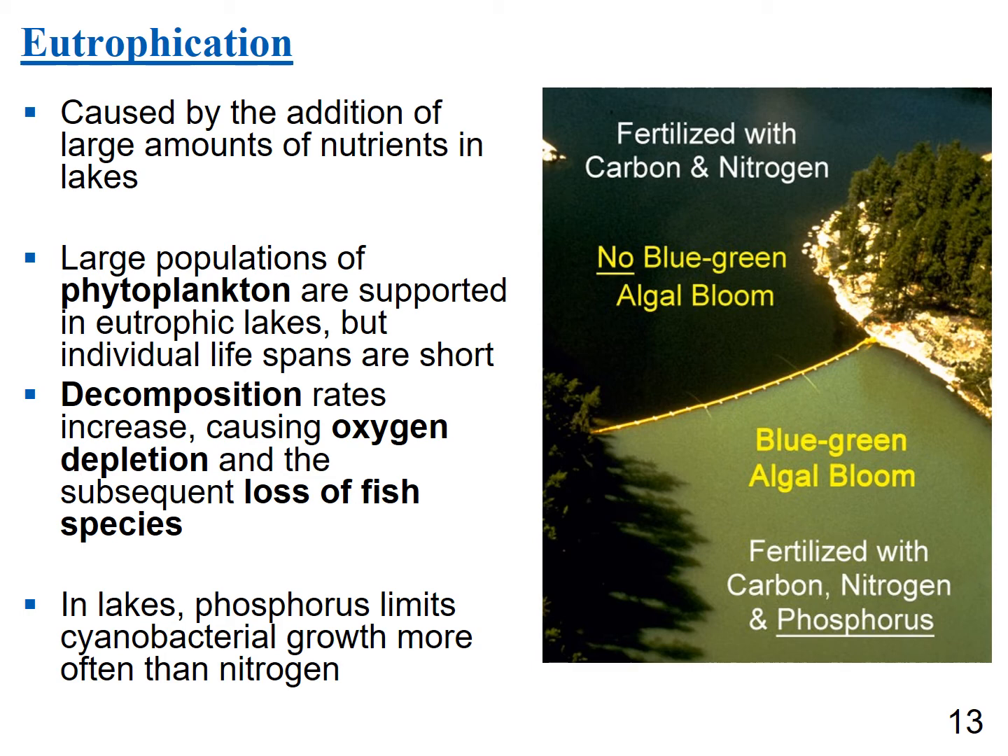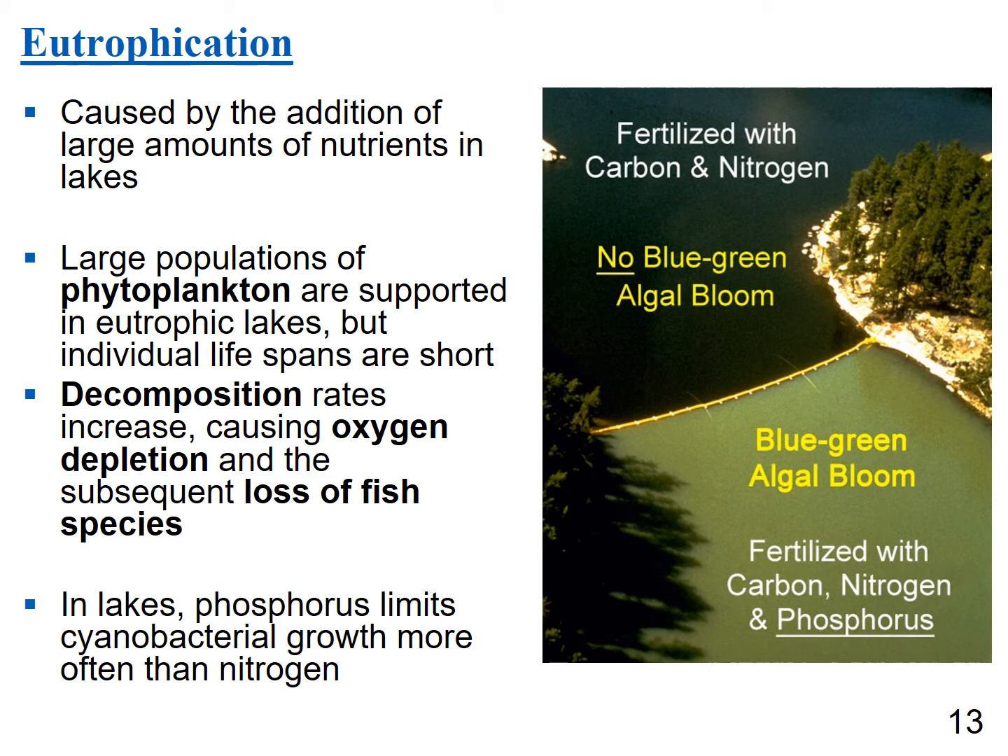Eutrophication is when we add large amounts of nutrients into aquatic ecosystems. This causes large populations of phytoplankton to bloom, and they're supported. But since these individual lifespans are short, this leads to decomposition of these phytoplankton or algae, and the decomposition of those organisms causes an oxygen depletion, and then the oxygen depletion causes a loss of any organism that needs oxygen.